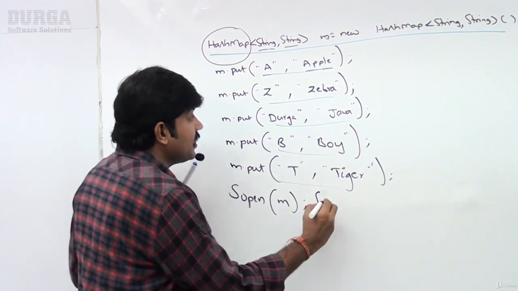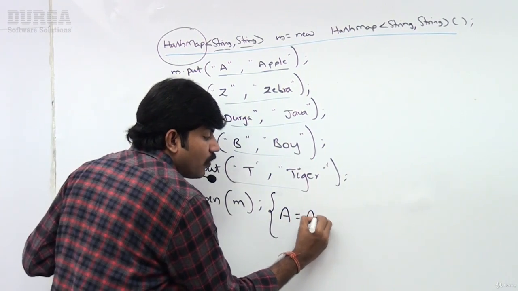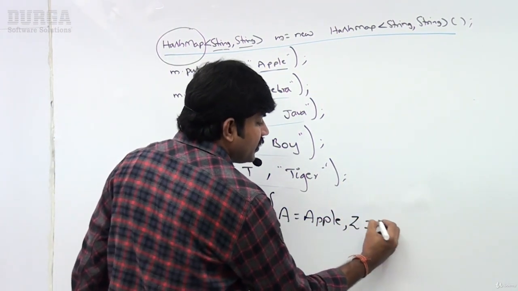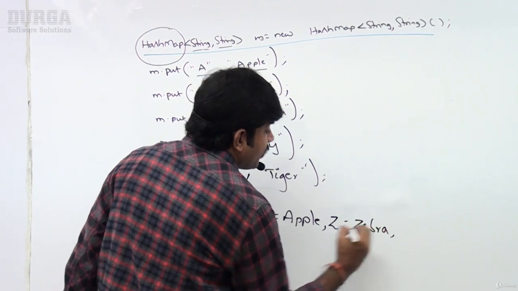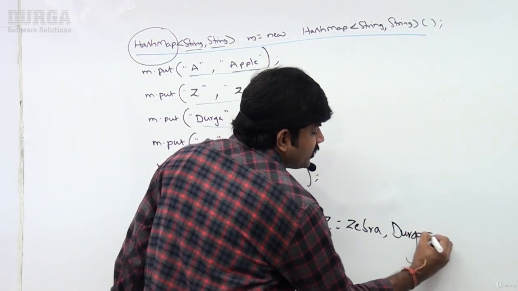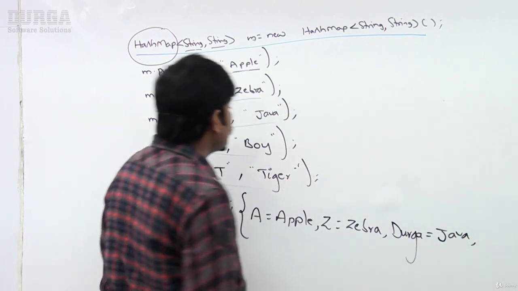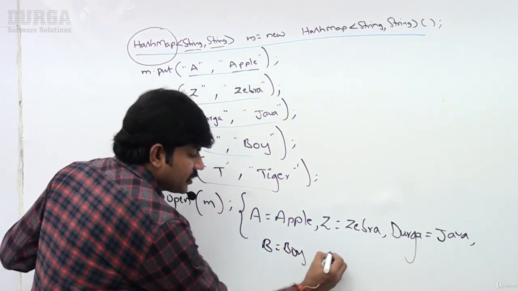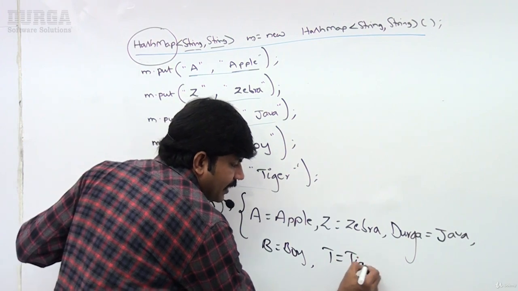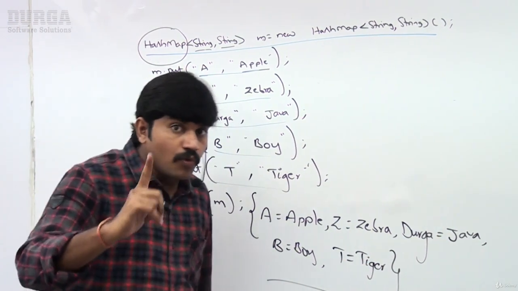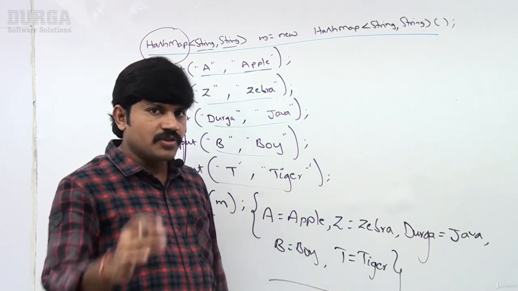within curly braces, A is equal to apple. Next, Z is equal to zebra. Durga is equal to Java. Next, B is equal to boy. Next, T is equal to tiger. This style of output is going to come. The only variation is order-wise; there is no guarantee at all.